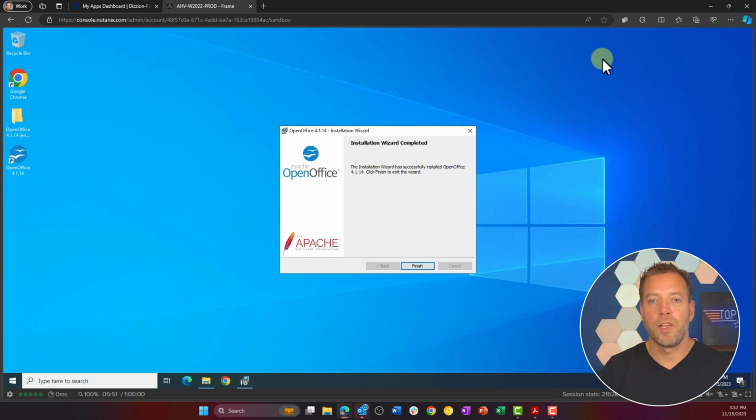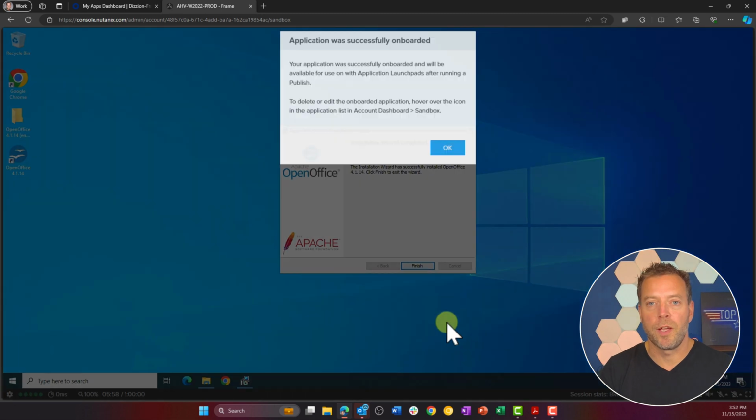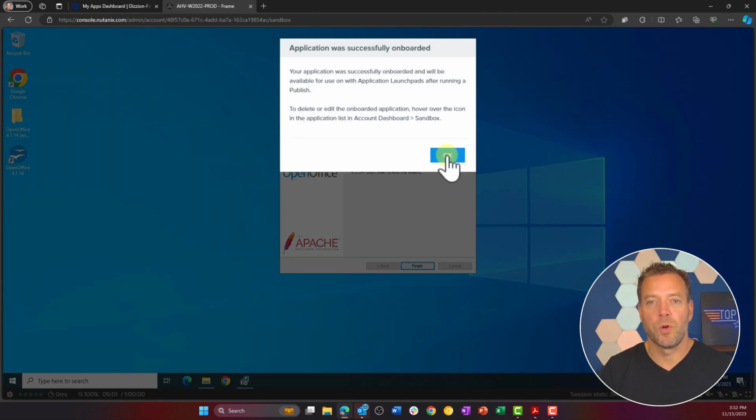When you install your application or suite of applications, the Frame Guest Agent will detect that new applications have been added and a pop-up window will appear so you can onboard one or multiple applications at once.